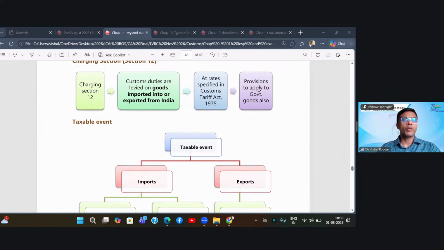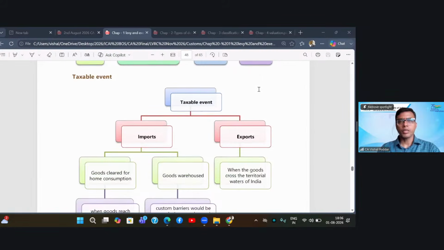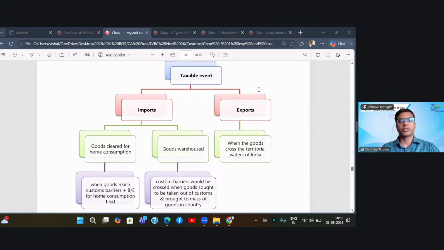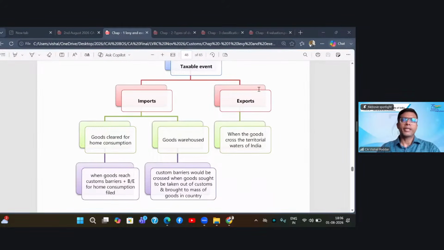So the Customs Act is only for the substantive provisions, and the rates are covered in a separate law. Also, the provisions of customs will apply equally to government goods, so they have kept government and private at par. From the charging section, we can make out that the taxable event is import or export. Now, here comes a very interesting point. As far as exports are concerned, export is defined to mean where the goods cross the territorial waters of India, that is, they are taken outside India to a place outside.